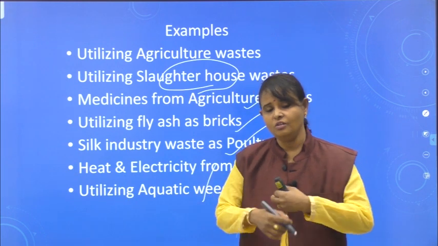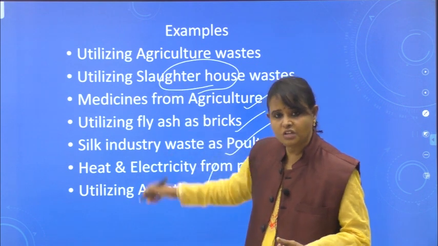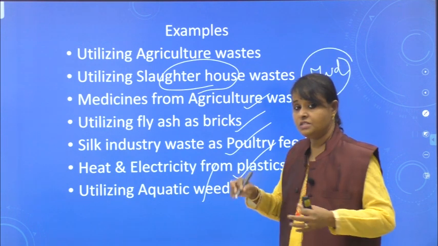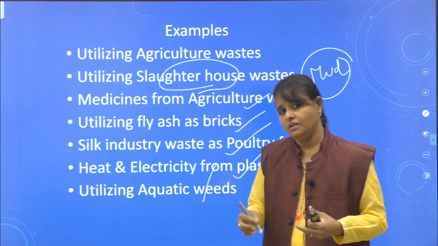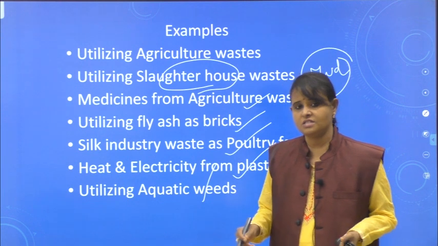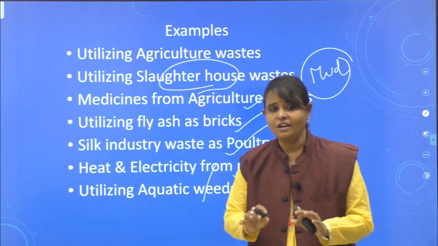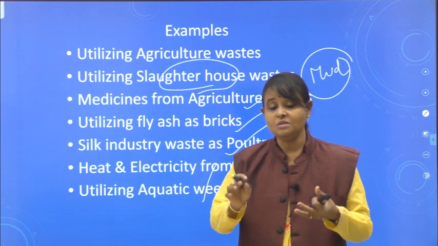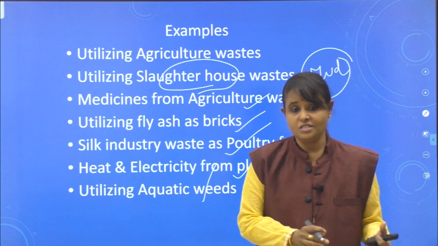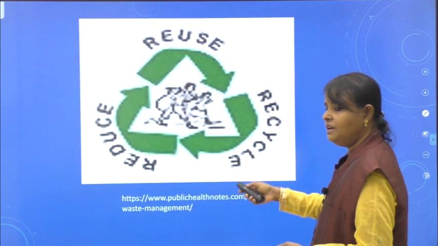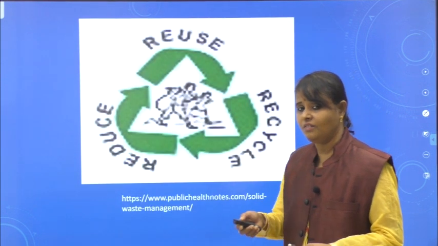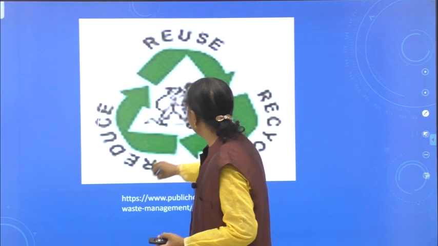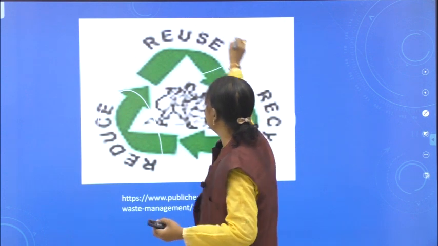You can give many examples. Recycling of paper and all you are giving, no, in addition to that you also give these examples. Some soil, we can say mud from the aluminum industry, that can be used in construction activities. Whatever waste is produced, we can treat and use it instead of throwing or dumping. That much important role recycling is playing today. Reduce, recycle and reuse is very important. We always talk about the 3R technique. Reduce, recycle, reuse.